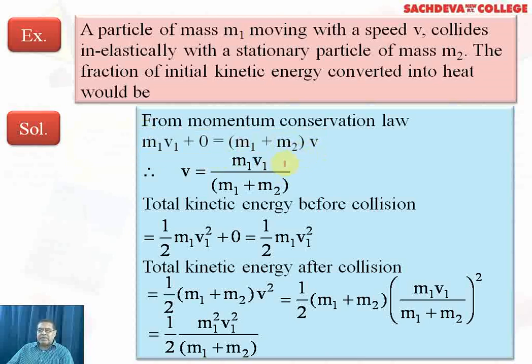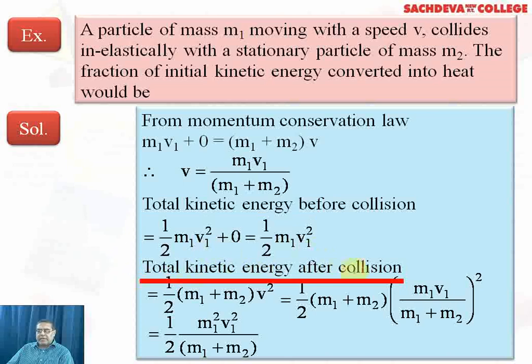From this, we get the value of v, which algebraically is found as m1 v1 over (m1 + m2). Now, we have to find the total kinetic energy before collision. It will be half m1 v1 square plus 0, because the second particle was not moving. And finally, after adding 0, it will become half m1 v1 square.